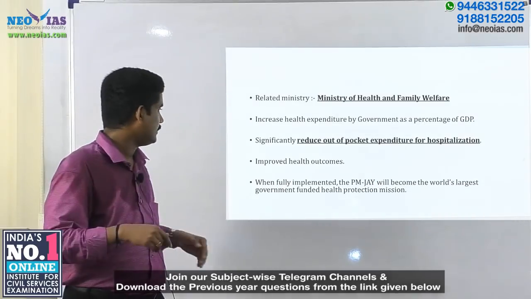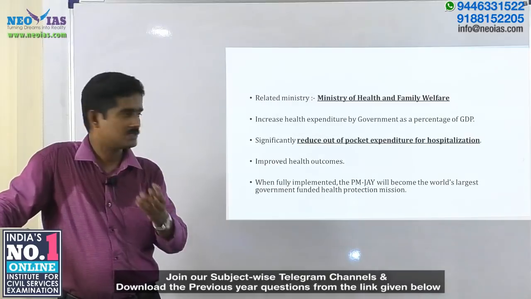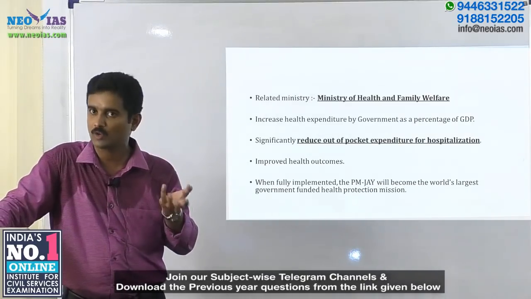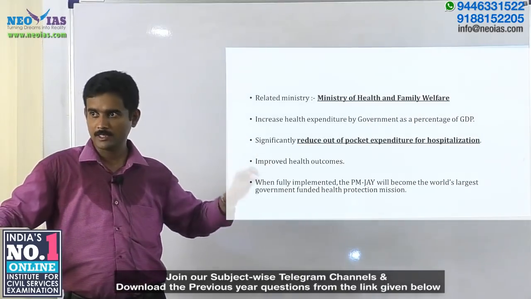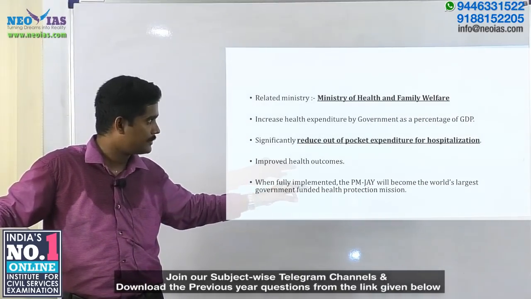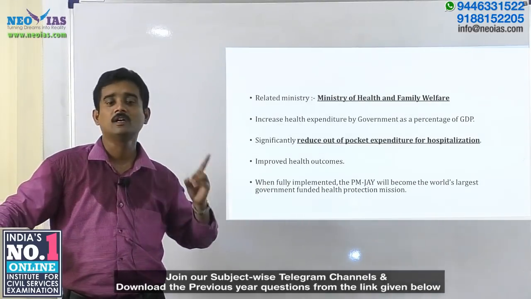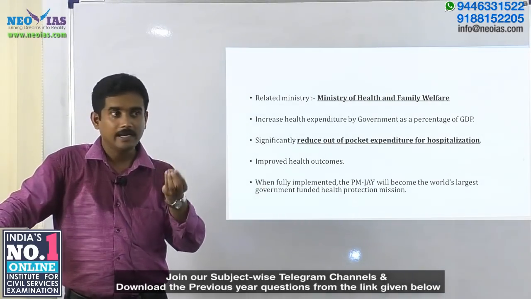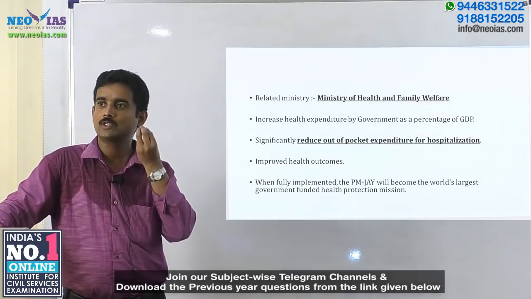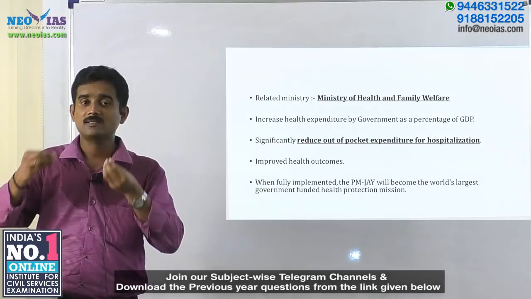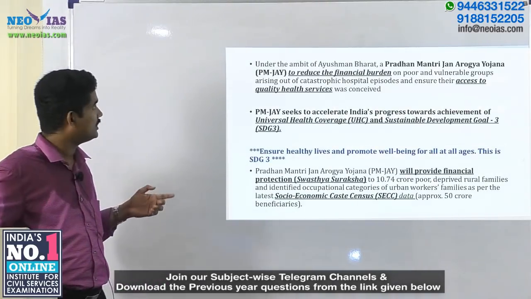That is it. Then, definitely one benefit which is going to prosper out of this is the idea of improved health outcomes for our people. Then, when fully implemented, this Pradhan Mantri JAY scheme will be the world's largest government funded health protection mission. So that is the massive ambit of this scheme, and that is how this is going to impact a large number of people. So let us have a quick revision before we go and solve the question.